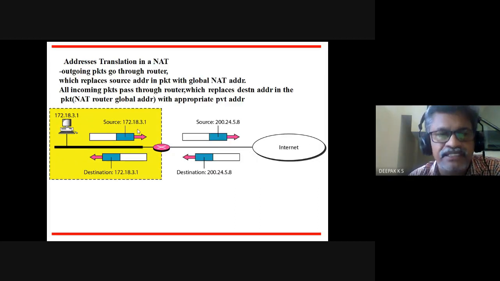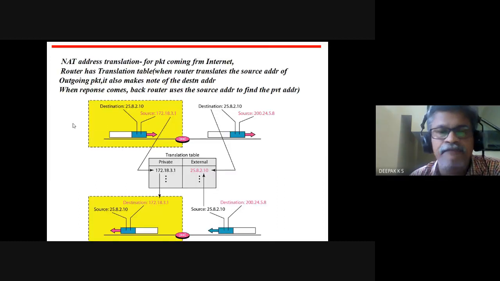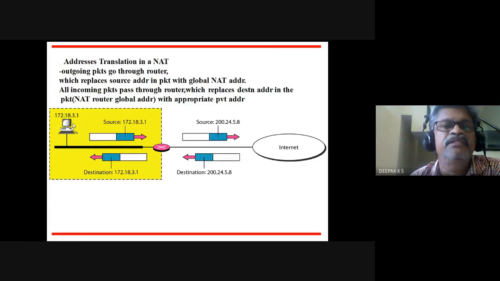So what happens is one of the machines is sending a packet. The source is the address of the sending machine. Source address would be this one. Now when it reaches the router, it has to go through the router.